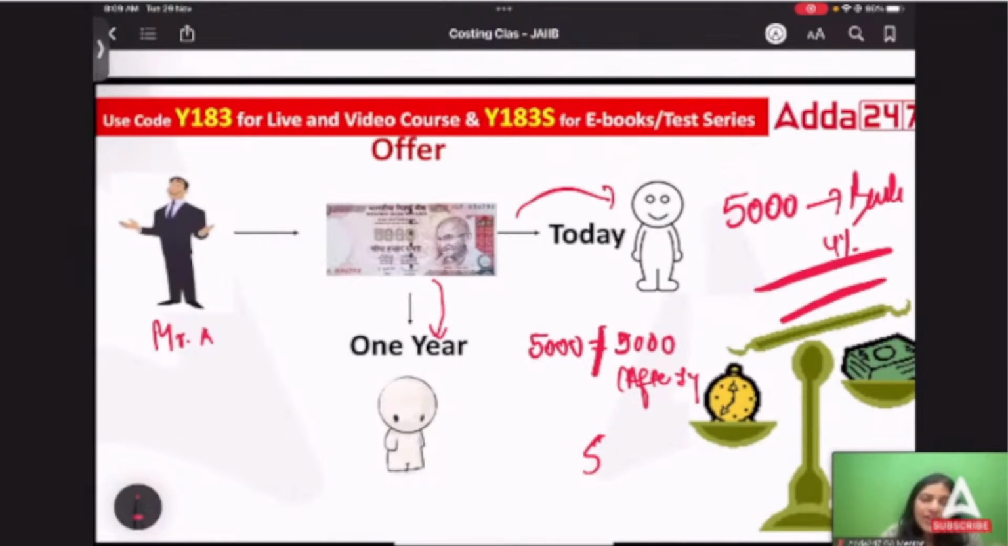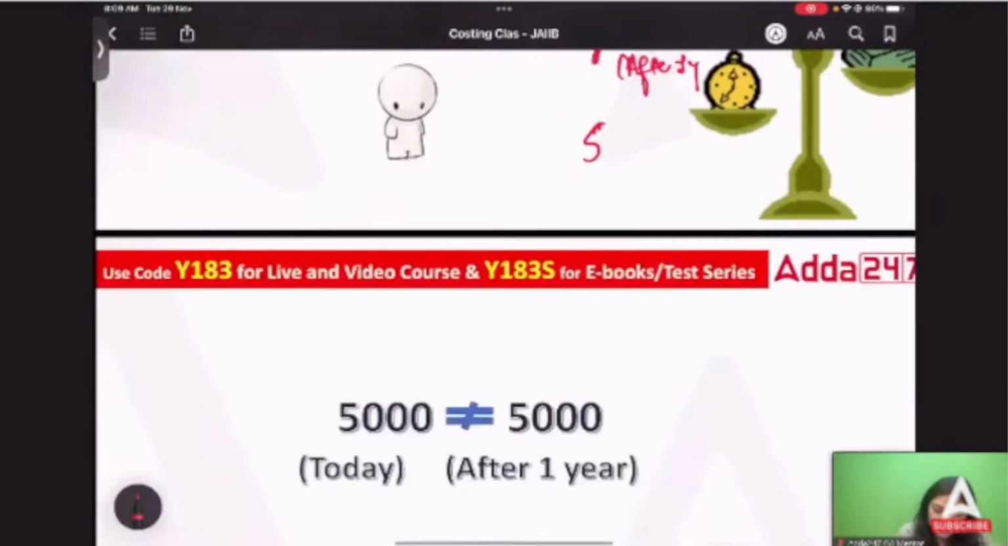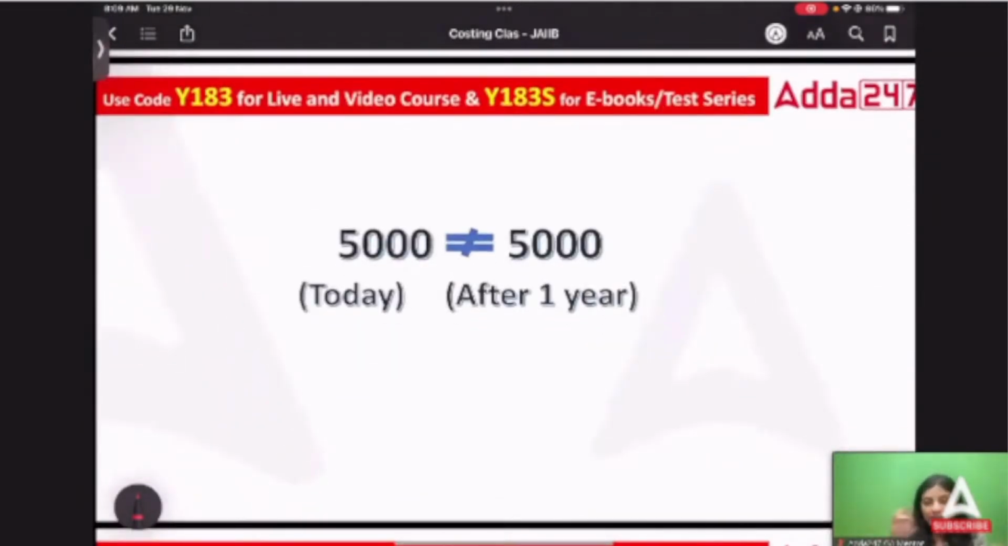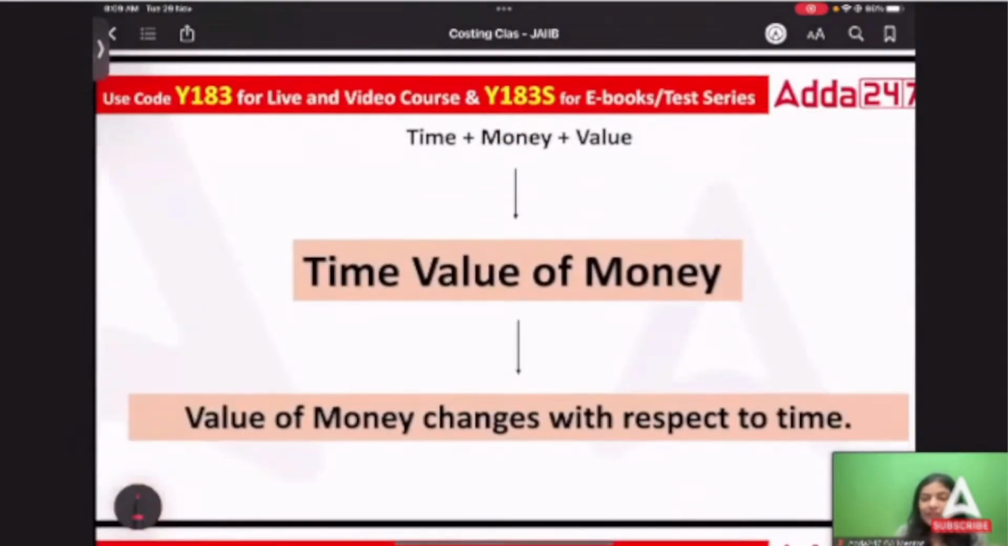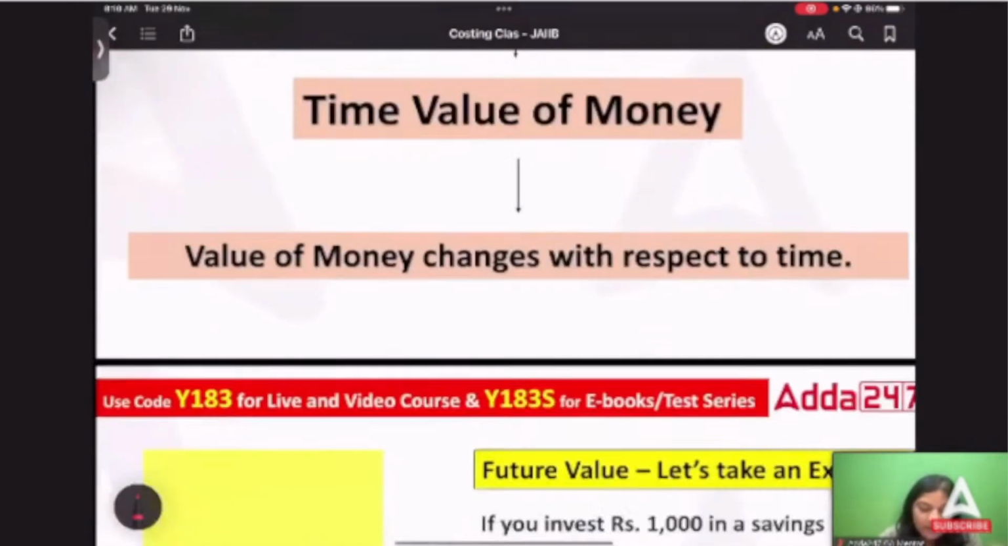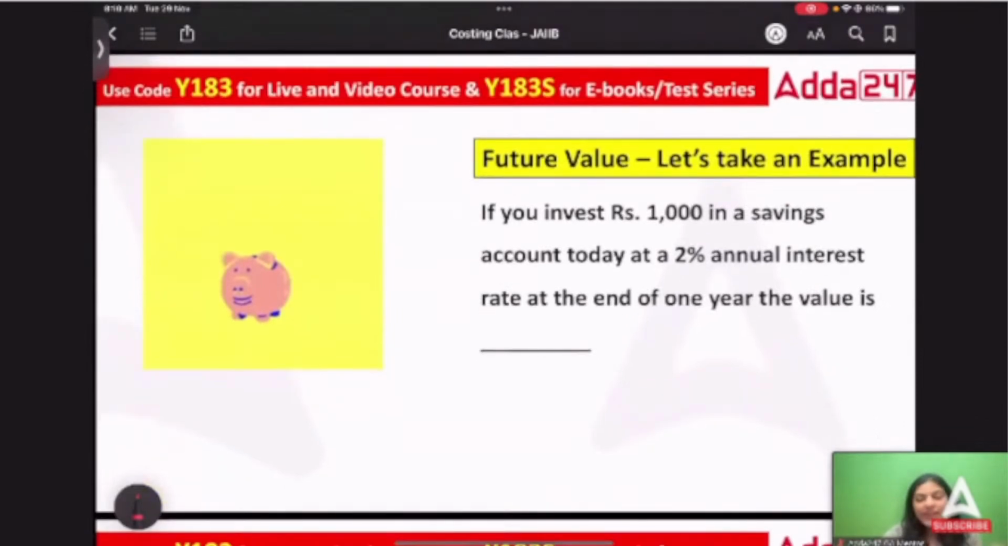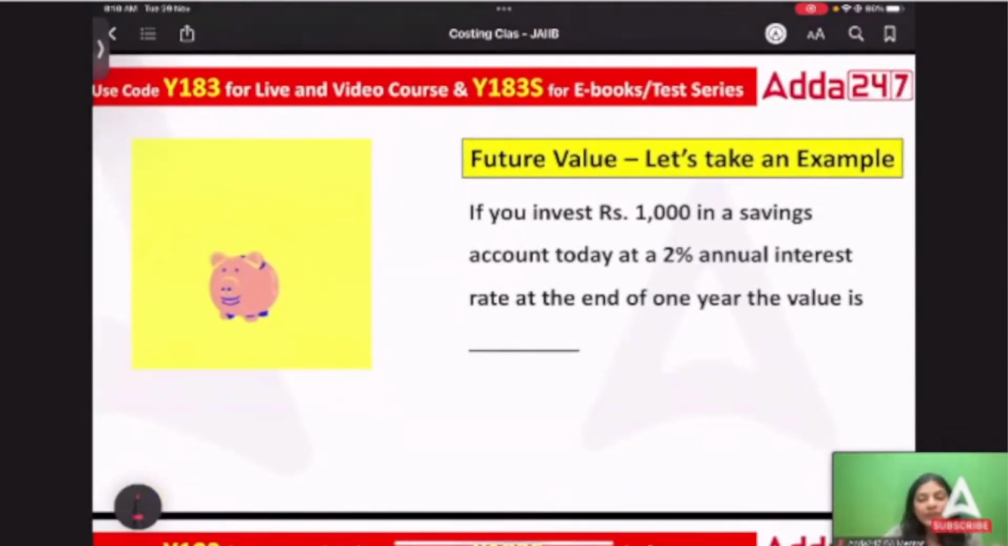There is a rate of inflation that is added. There's a rate of growth that is added into that factor, and hence the time value of money comes into the picture. So the time value of money explains the concept that 5,000 rupees today is not equal to 5,000 after 1 year. What you can do is you can simply invest this money in, let's say, savings bank accounts. Still, the value that you would receive is much more than 5,000. So the value of money changes with respect to time, and when we factor it, when we compute it, that is called the time value of money.